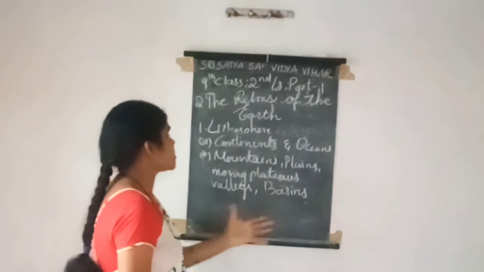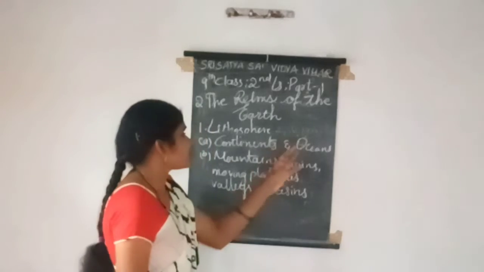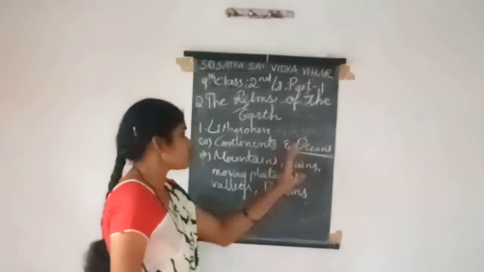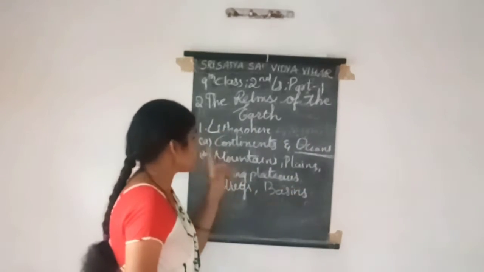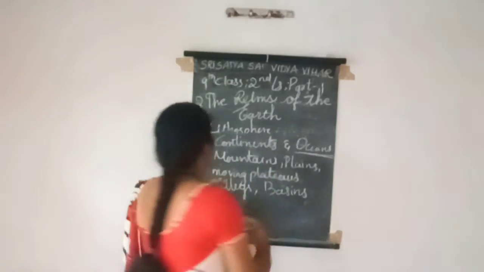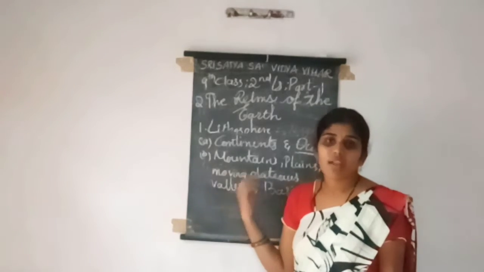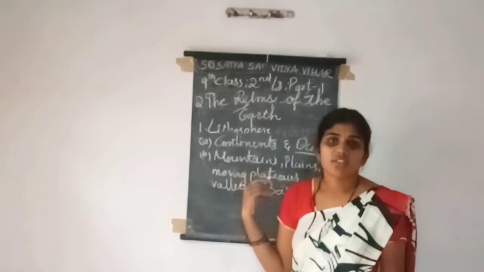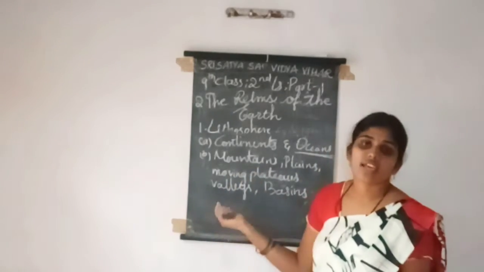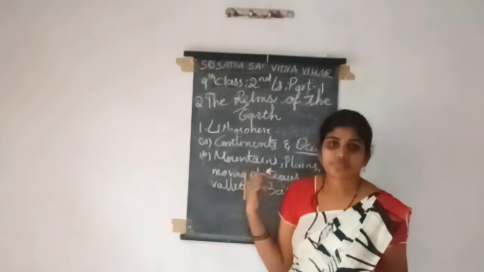All these come under the lithosphere. In the water bodies, we know that there are only 4 to 5 oceans, keep that aside. Coming to continents, on the land of all the continents, we can see all these types of landforms: mountains, plateaus, plains, deserts also, valleys also, basins also.